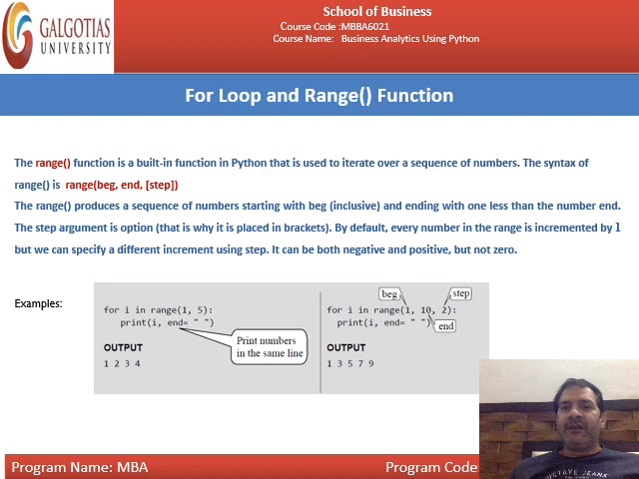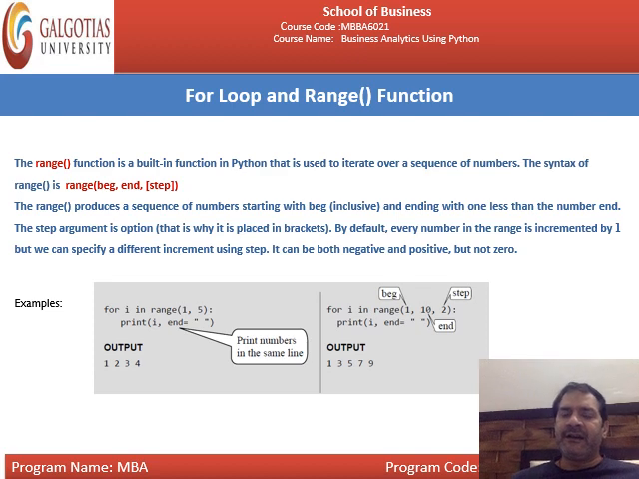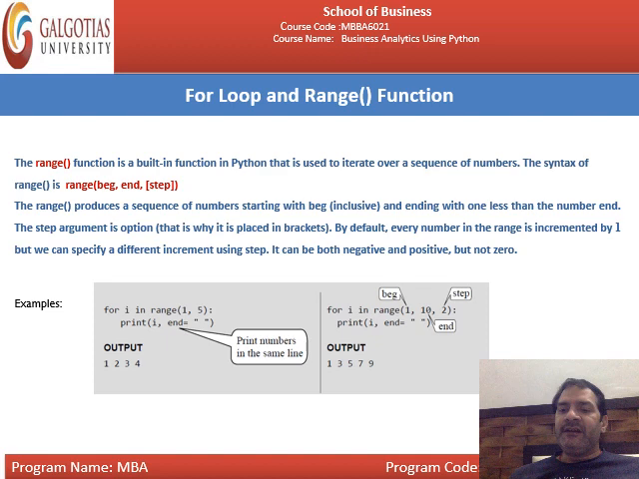The syntax of range is range, then begin, then end, then step. What I have called start and stop, you may call according to your own wish. The point is to be clear from where the range will start, from where the range will end, and whether there is any difference between them. You can include the third variable. Range produces a sequence of numbers starting with begin, that means you will include this one, and ending with 1 less than the number where it ends.